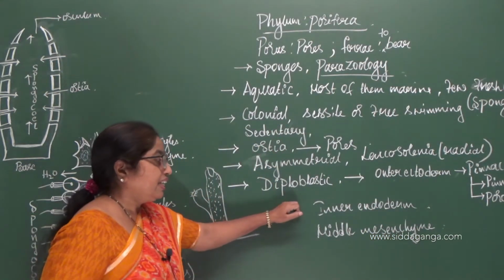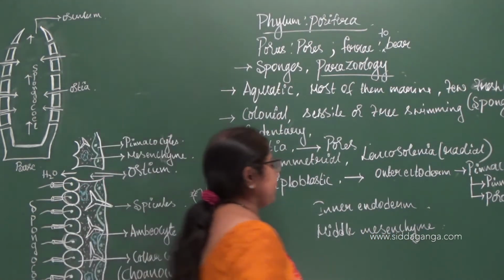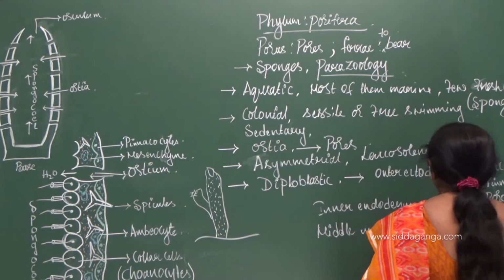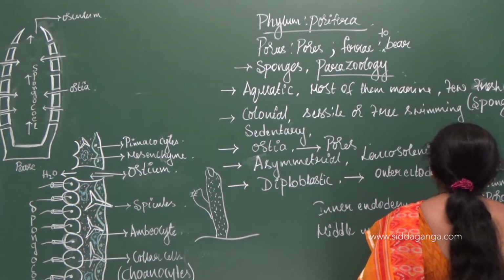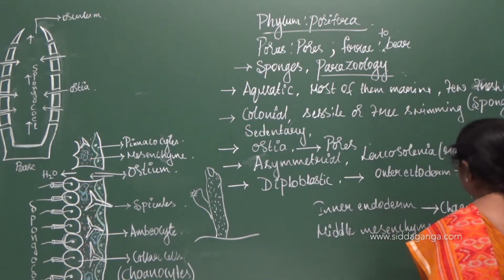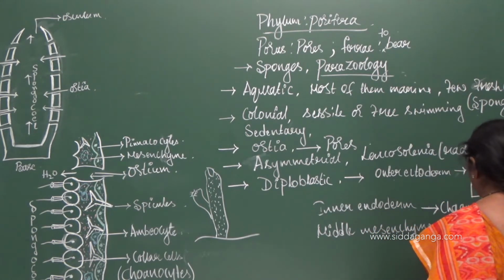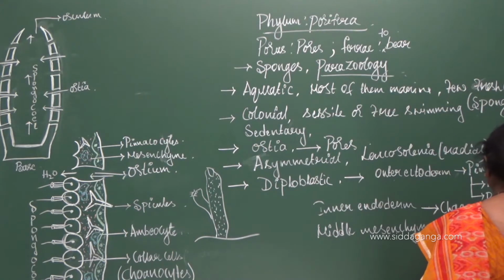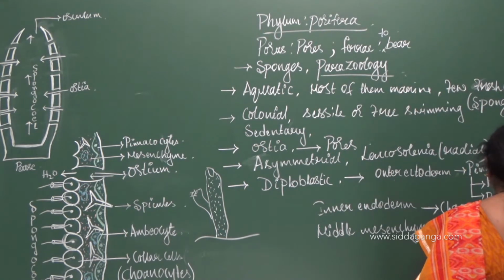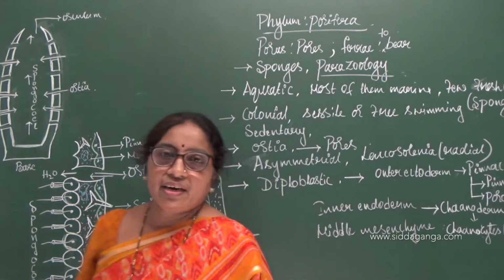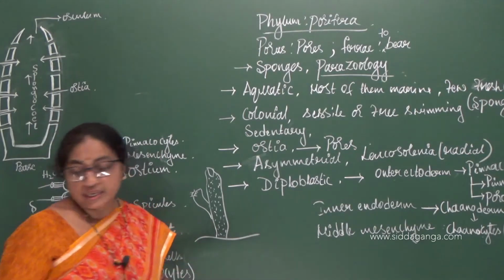Next, coming to the inner endoderm, it is also called choanoderm, and this is made up of one type of cell which is called choanocytes, also referred to as collar cells. They are flagellated collar cells.